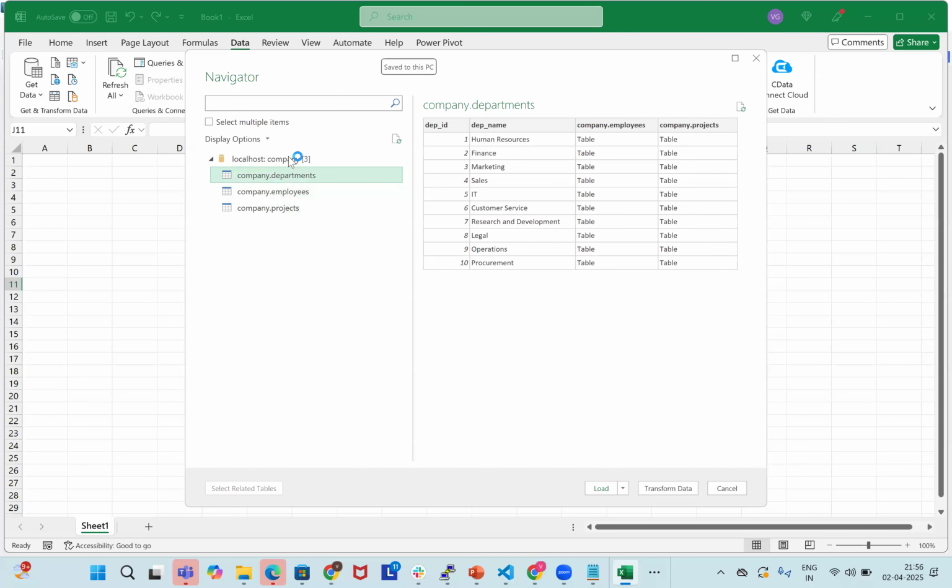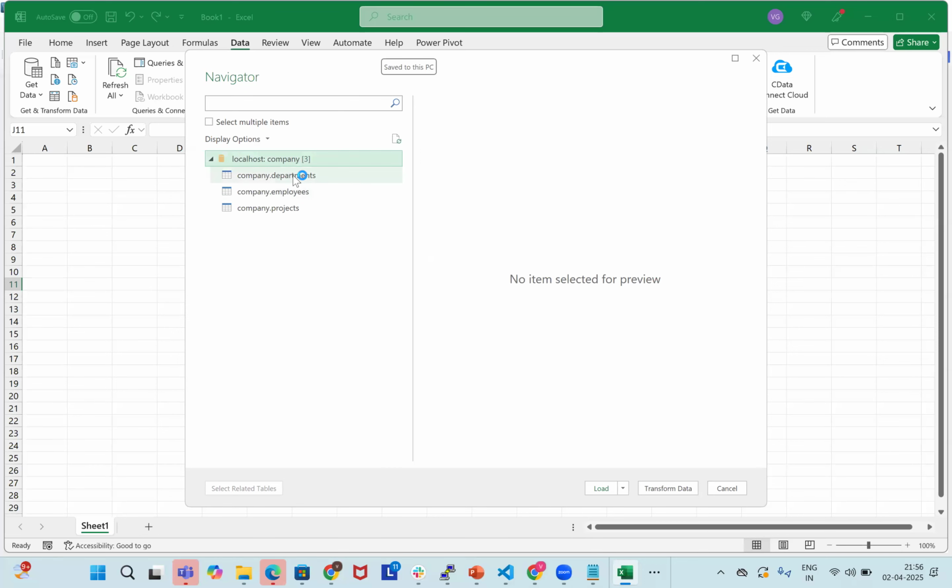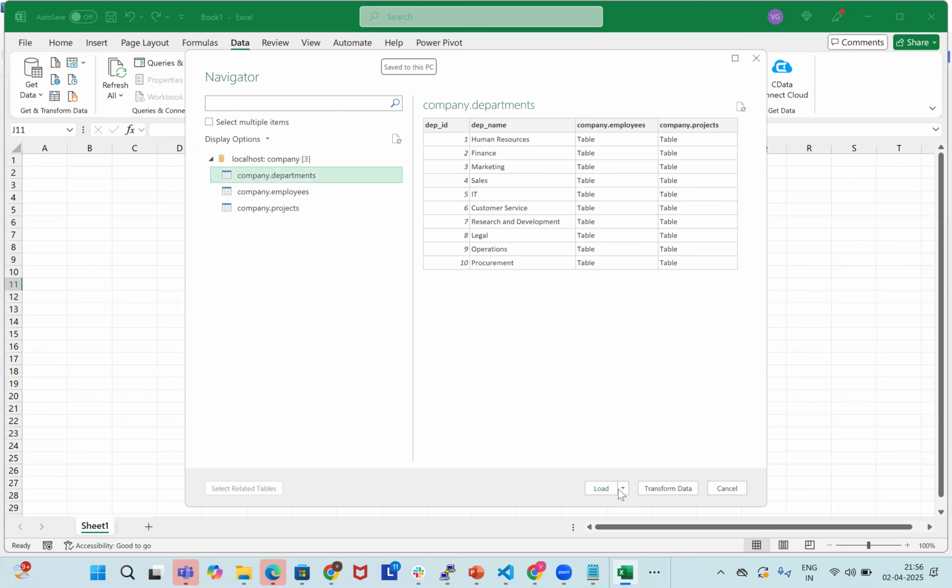I can take any one of the tables. Either we can load, load to, or transform data. If you want to do any kind of data transformation, manipulation, or removing duplicates, we can do it here.